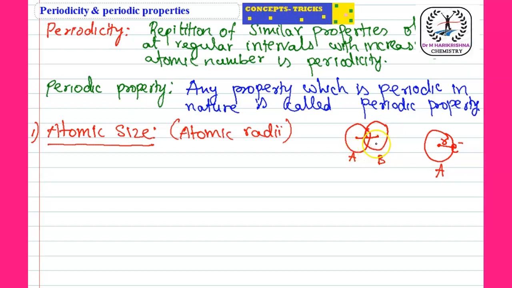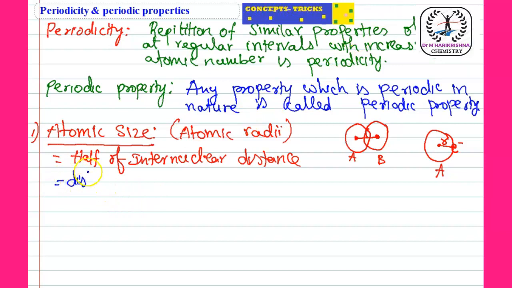Here we can calculate the internuclear distance, that is, the distance between two nuclei, and take half of it. Half of the internuclear distance is known as atomic size or atomic radius.